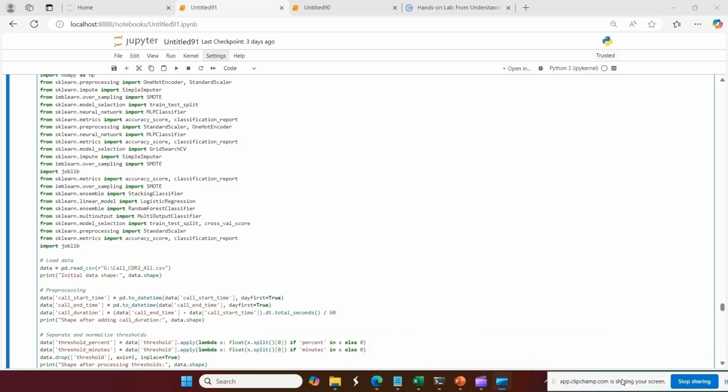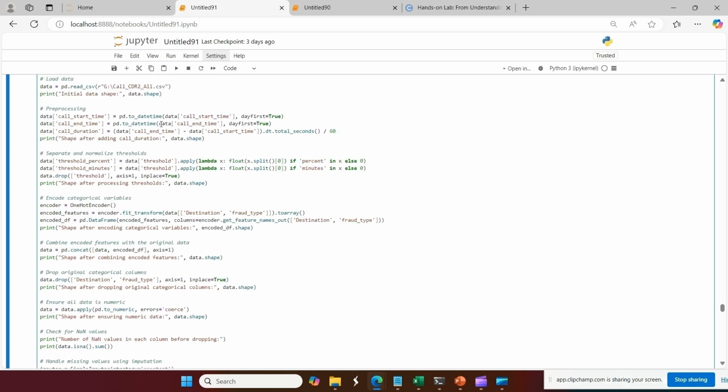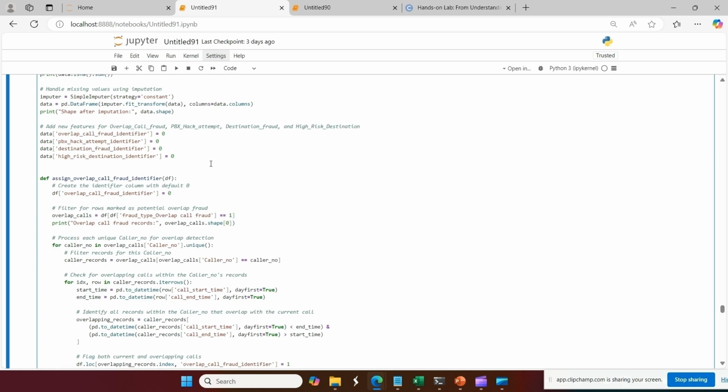Okay, so here we are in the coding screen, and you can see the same CSV file I showed you is given to load here. We made a data frame, data, and then the pre-processing steps are there, doing all the encodings, imputation and cleaning of data. Then the important part is that when we are adding features, these are the fraud identifiers I was telling you about.